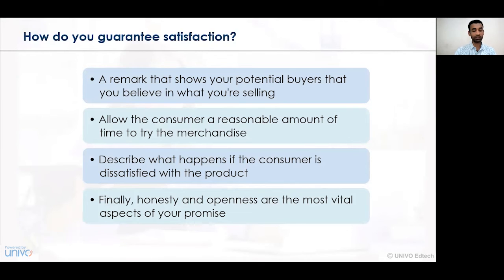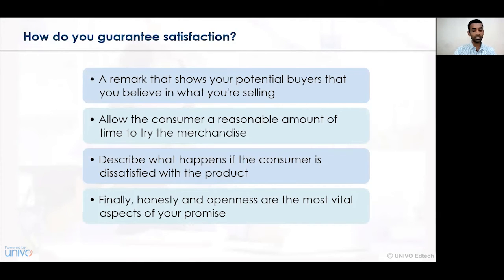Describing what happens if the customer is dissatisfied with the product. In a guarantee contract, a predetermined solution is available for how we address the customer's level of dissatisfaction. Whenever, at any stage, the customer is dissatisfied and not happy with the service or the product, what are the various measures that can be undertaken for his satisfaction?